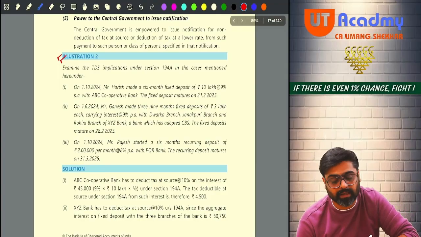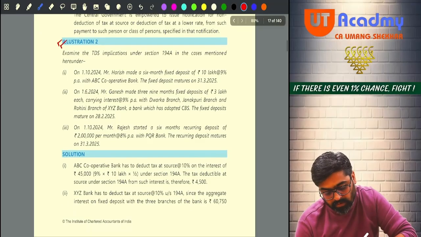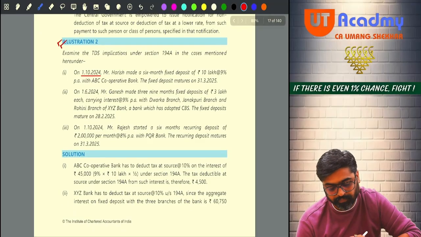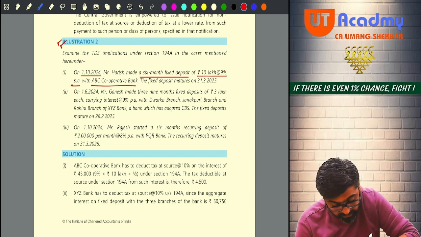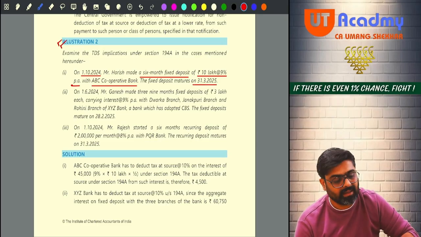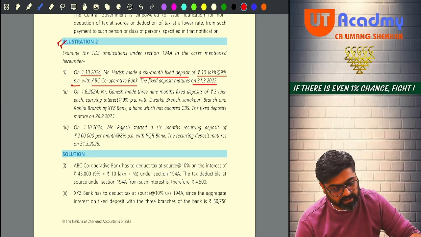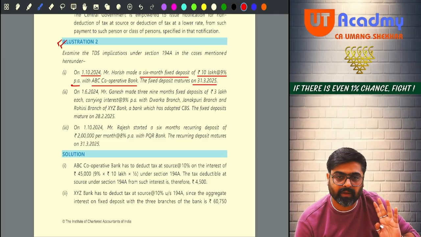Examine the TDS implications under 194A in the cases mentioned under. On 1st October 2024, Mr. Harish made a 6 months fixed deposit of rupees 10 lakh at 9% per annum with ABC Cooperative Bank. Fixed deposit matures on 31st March 2025. See, what will be the interest? 10 lakh into 9%, 90,000 interest, but that is a 6 months. So you are going to get the interest for only half year, 45,000.